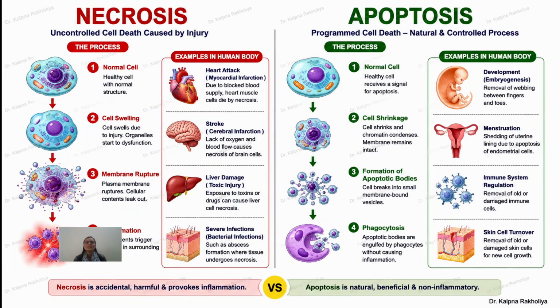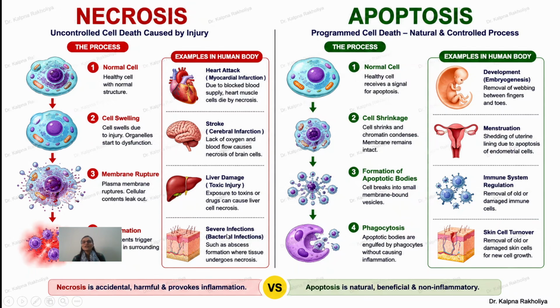So let's start with the differences. What is necrosis? It is an uncontrolled cell death caused by injury. In the case of apoptosis, it is a programmed cell death, a natural and controlled process. Here you can see a normal, healthy cell with normal structure. Necrosis starts due to several reasons like heart attack, stroke, liver damage, and severe bacterial infection.